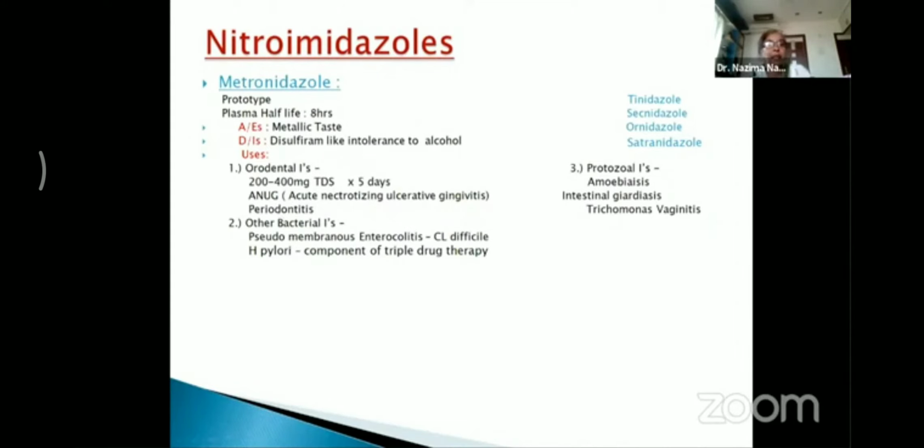The other bacterial infections where this drug can be used is antibiotic-associated pseudomembranous enterocolitis due to Clostridium difficile. This is another infection where this drug is quite helpful. It is the drug of choice here. Again, metronidazole is quite helpful in peptic ulcer due to H. pylori. It is one of the components of the triple drug therapy in H. pylori infection causing peptic ulcer.